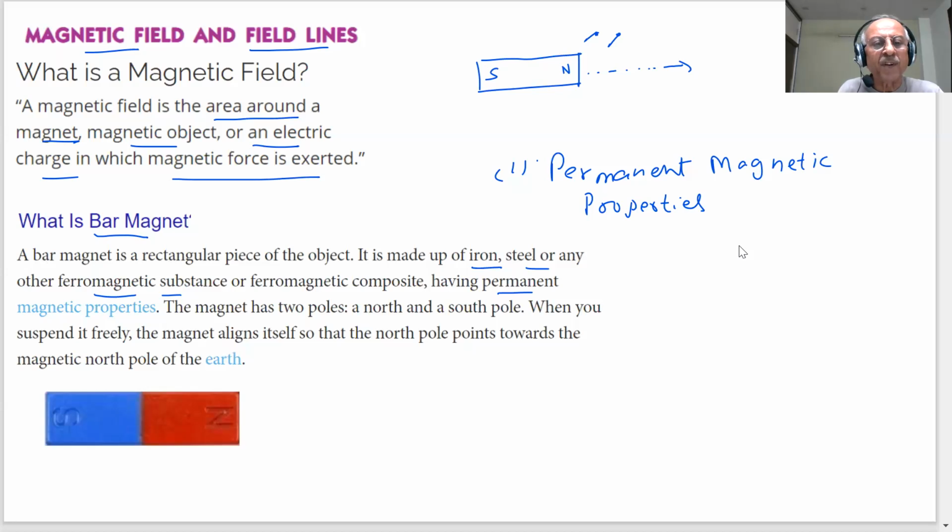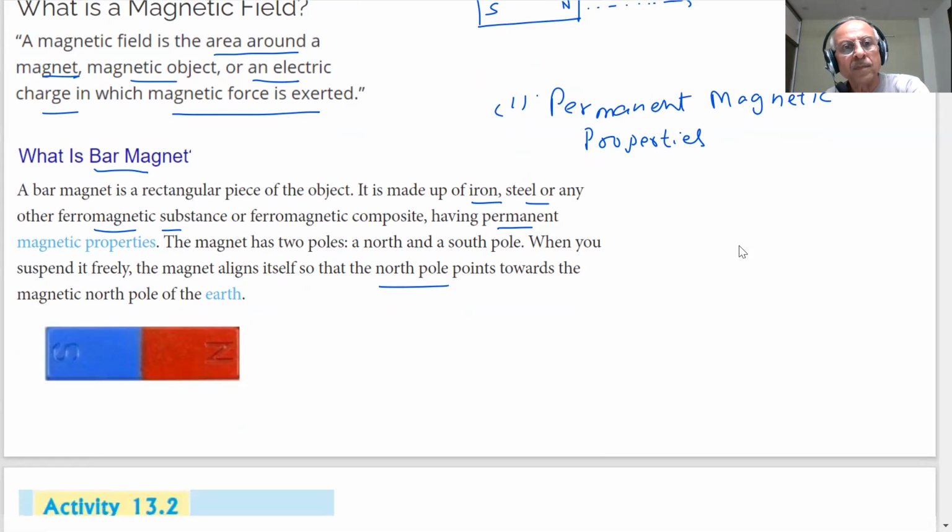When you suspend it freely, the magnet aligns itself so that the north pole points towards the magnetic north pole of the earth. Inside the earth also you have a magnet. So the north pole points towards the magnetic north pole of the earth. That is what we call our north pole.